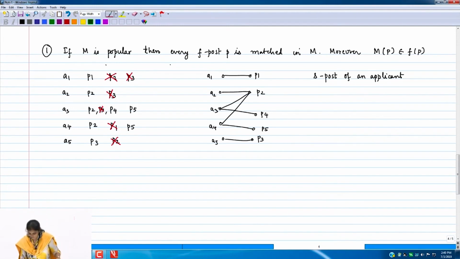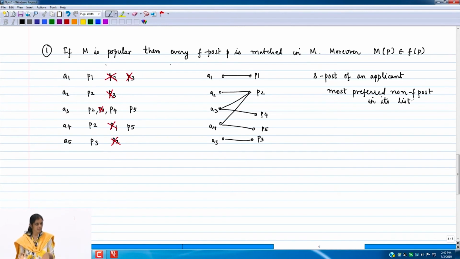So an S post of an applicant is the most preferred non-F post in its list. So I hope it is clear what non-F post means. F posts are posts which are rank 1 post for any applicant, and we have done a pre-processing of the preference list.